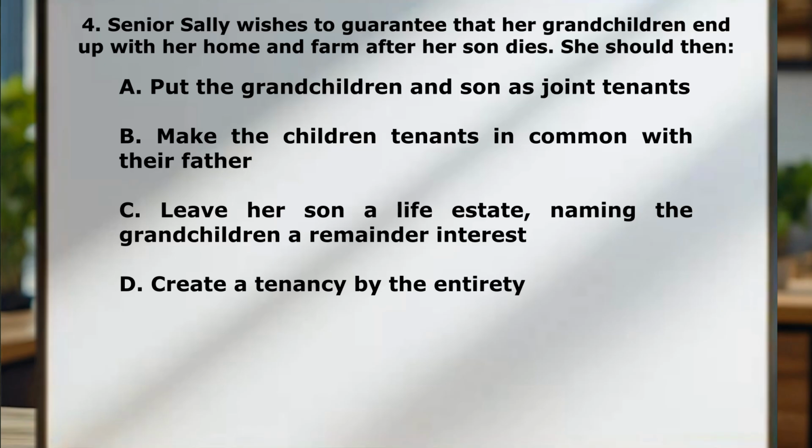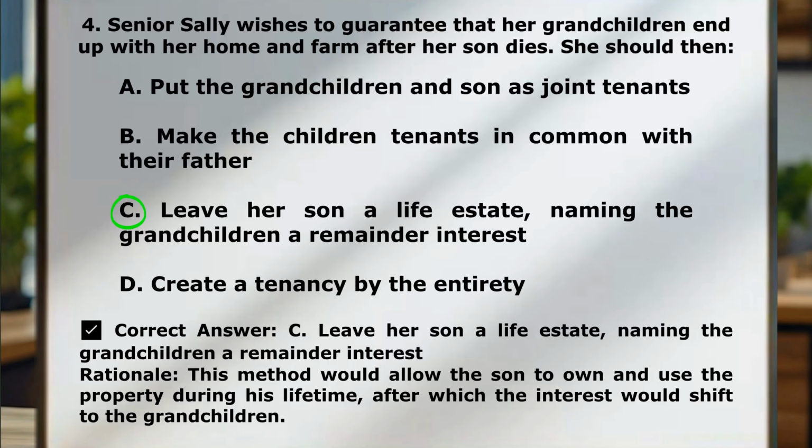Correct answer here is leave her son a life estate, naming the grandchildren of remainder interest. Now, this method would actually allow her son to own and use the property during his lifetime, but the interest would then go to the grandchildren later.